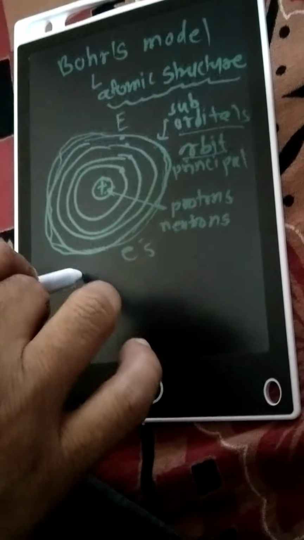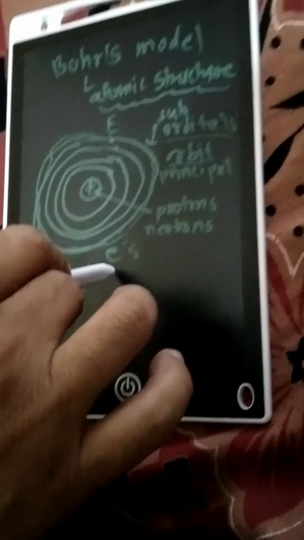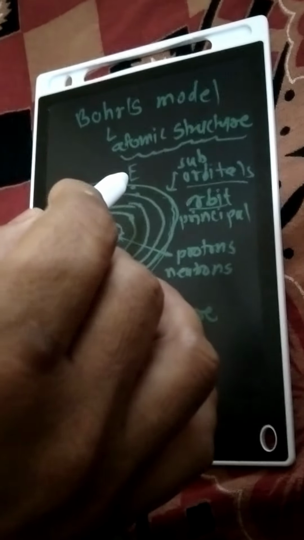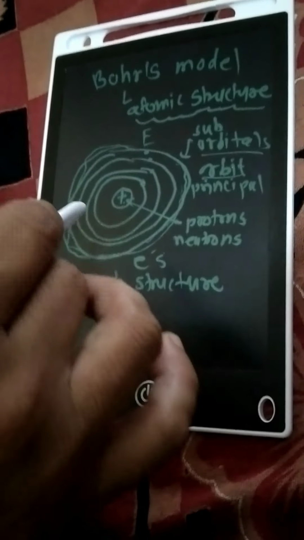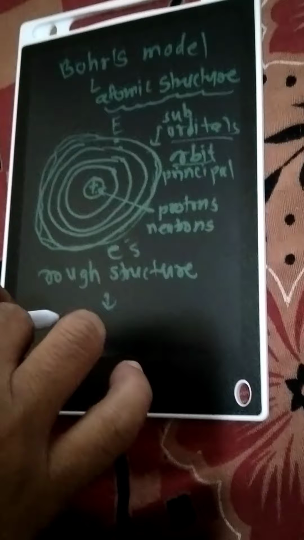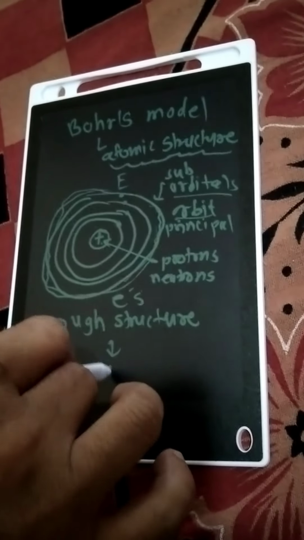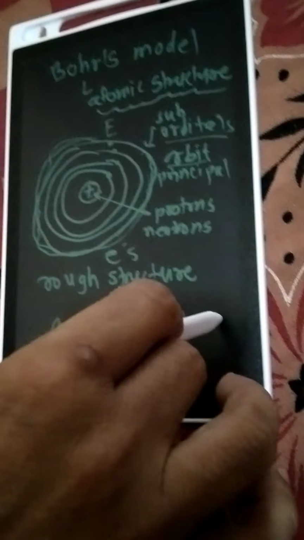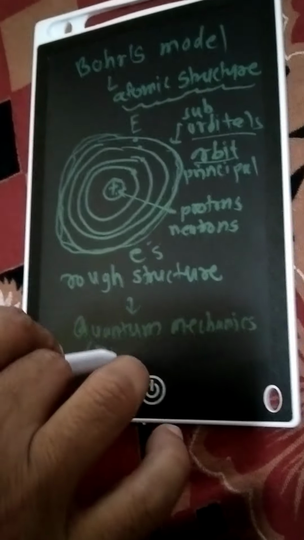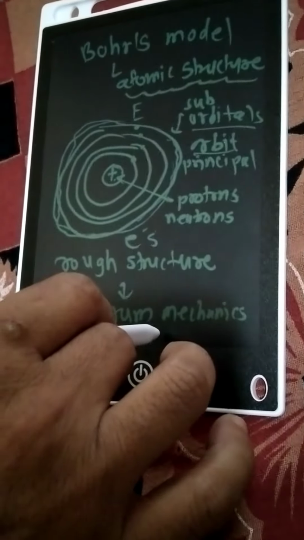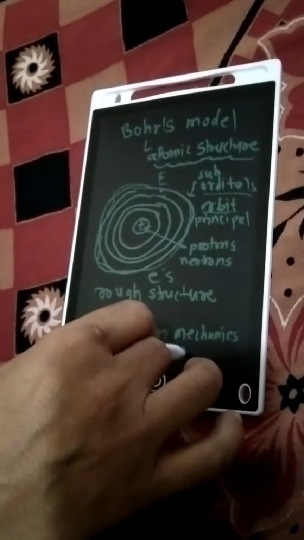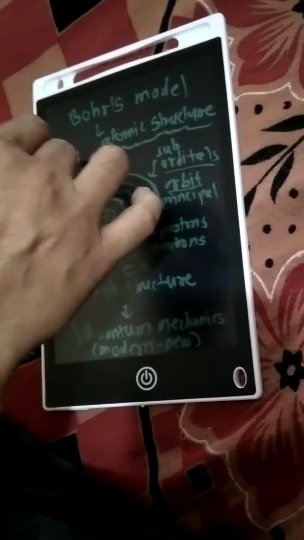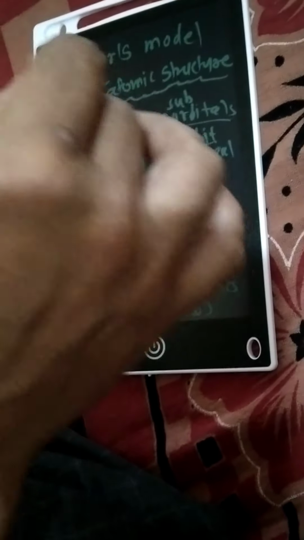Actually, this Bohr's model is a rough structure of the atom. In detail, that structure was given by quantum mechanics. So what is quantum mechanics? It is the modern or new branch of physics, applied to chemistry research also, that is explaining the Bohr's model.